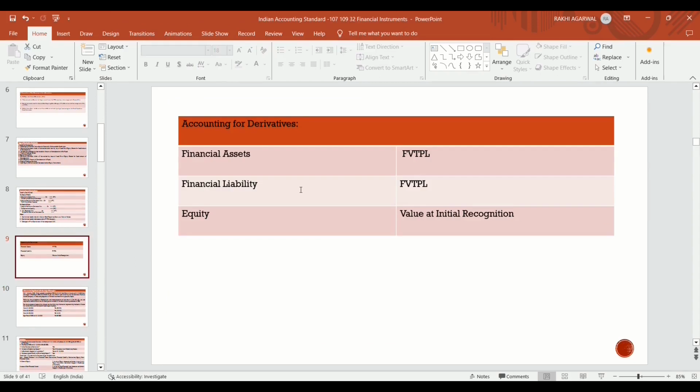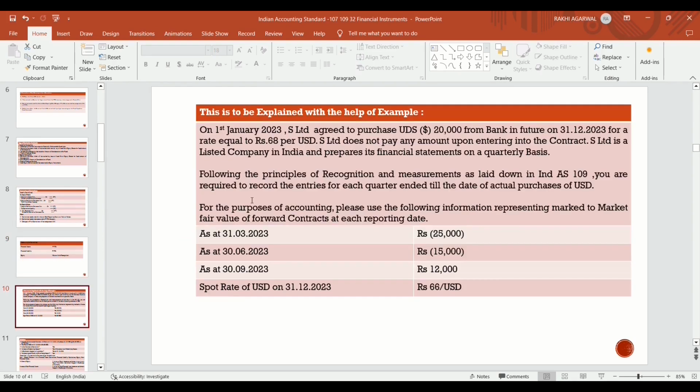Now, how is accounting for a derivative to be done? In case of a financial asset or a financial liability, the derivative is always routed through fair value through profit and loss account. In case of equity, it should be valued at initial recognition. Now this is to be explained with the help of an example.